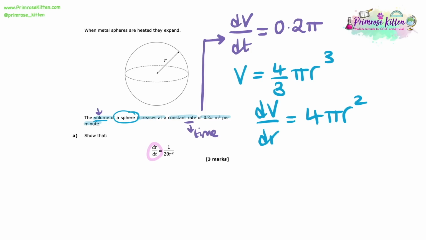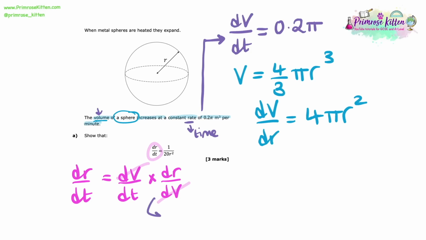So we'll glance over at the show that, and we can see it says dr dt. So if I look at what I have, I can construct that using the chain rule. If I do dv dt and I multiply it by dr dv, I can see that the dv parts here will cancel out, and we would just be left with dr dt, which is exactly what we want. So that means that this is how we're going to work out dr dt.